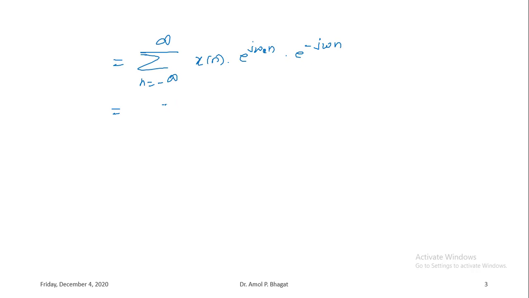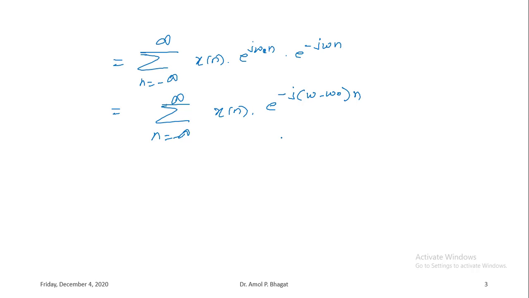So I can again rewrite it as n equals minus infinity to infinity x of n into e to the power, taking minus j into n common, in the bracket I will have omega minus omega 0 into n.